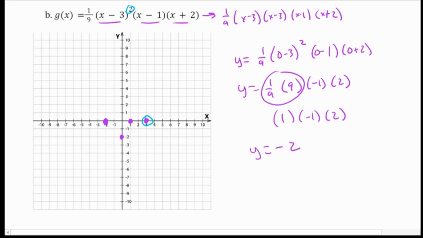So now when I graph this, again, it's this W shape. It goes through the first point, through the second one, and then it bounces off of that one here. And so my x and y intercepts are all correct, and I have the end behavior correct. That's a pretty decent sketch of that one.